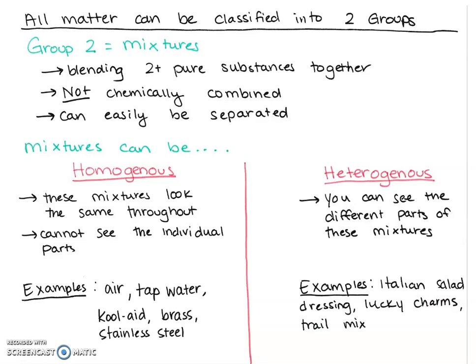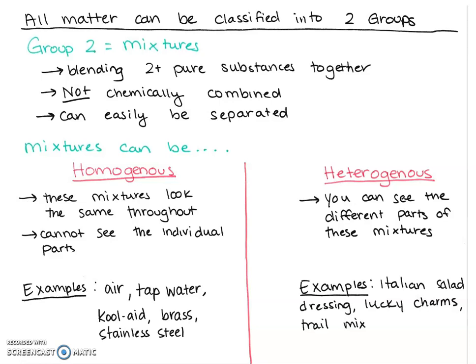Okay, two types of mixtures. Homogeneous mixtures. Let's talk about that prefix homo, okay? I always use a term that you guys know really well. The term is homosexual, okay? So if you are homosexual, you like the same gender, okay? If you are a homogeneous mixture, the whole mixture looks the same, meaning I cannot see the individual things that make it up.